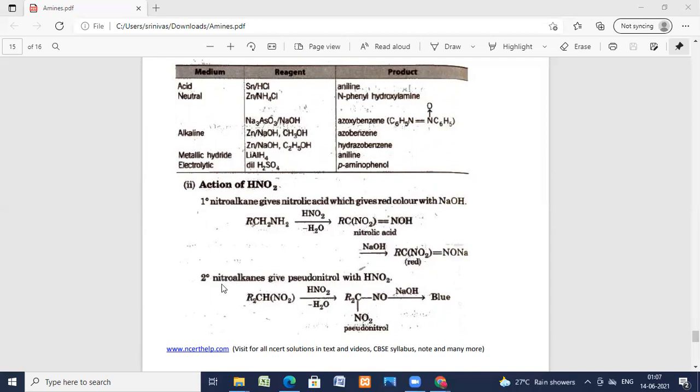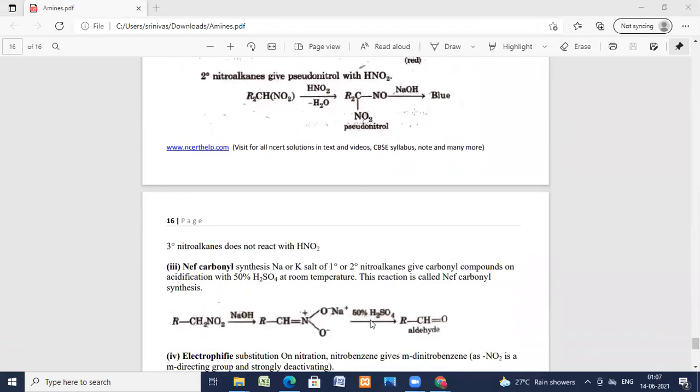Two R groups are attached to the alpha carbon bearing NO2, so it is a secondary nitroalkane. It gives a pseudonitrole with HNO2, with one NO group and the other NO2. The pseudonitrole on reaction with sodium hydroxide gives a blue colored product.